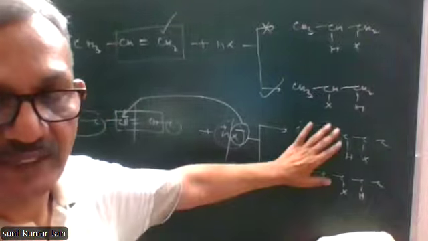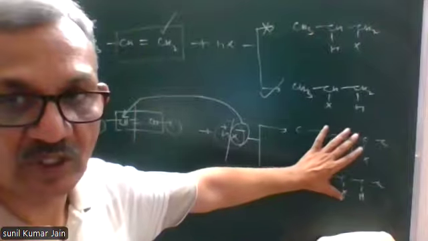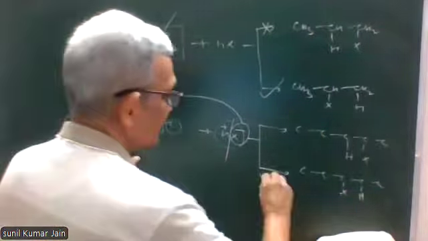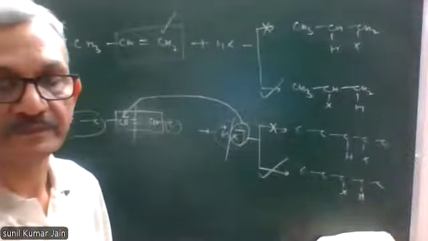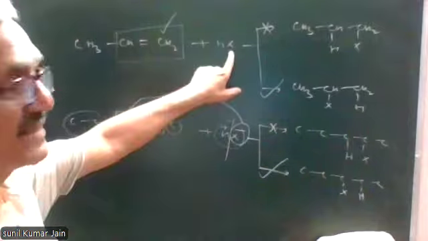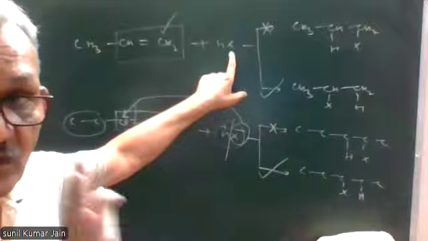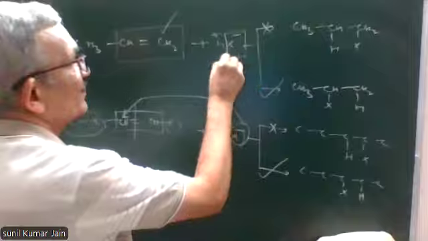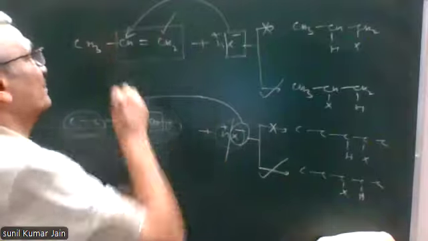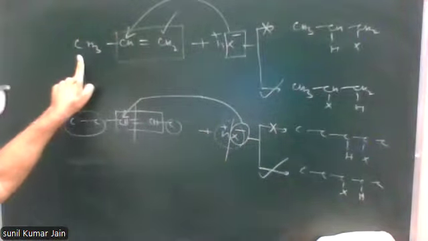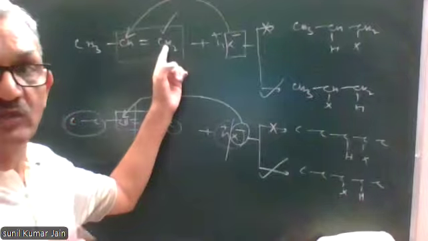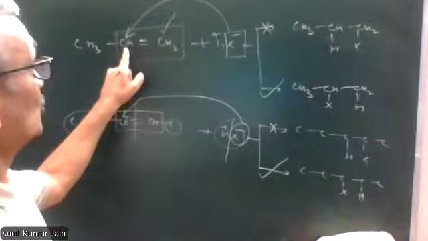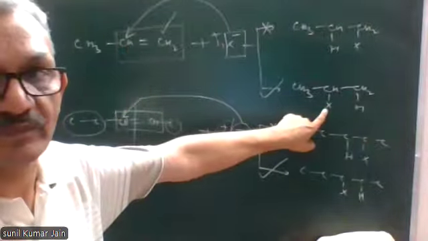I'll complete it. Let me decide the product on the basis of what I said so far. The negative part will go to this carbon. This is the major product. We apply the same statement. The negative part means X goes to this carbon atom because this is linked to a chain of one carbon atom. This is linked to a chain of 0 carbon because there's no chain attached to it. So 2-halo will be the major product.